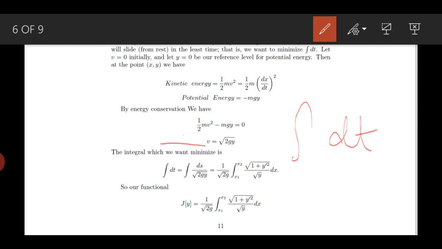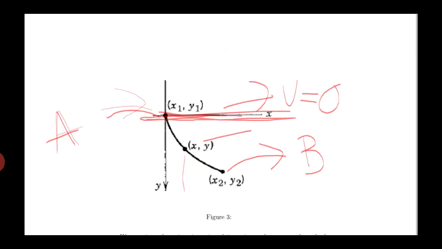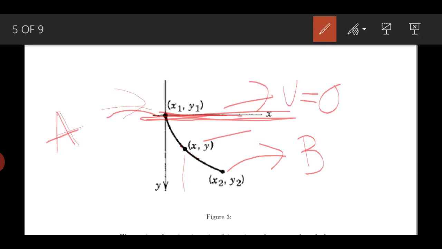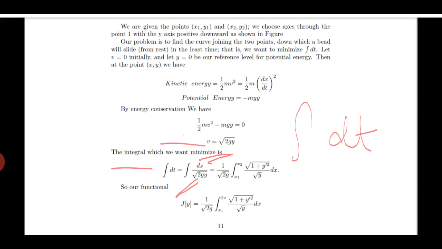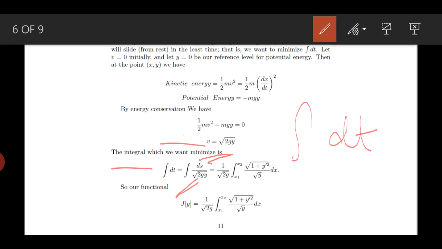The integral which we want to minimize is the integral of dt, the time taken to slide down, and that is given by the small distance traveled ds divided by the velocity, which we found to be the square root of 2gy. Here ds is a small segment of the curve length, and we know that ds is given by the square root of 1 plus y prime squared times dx.